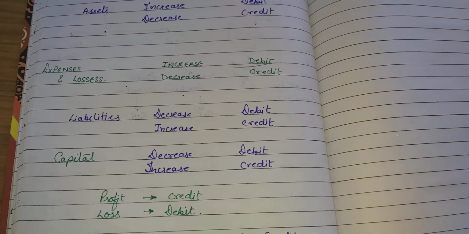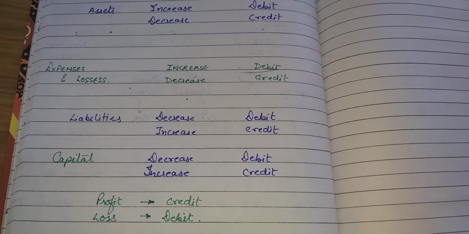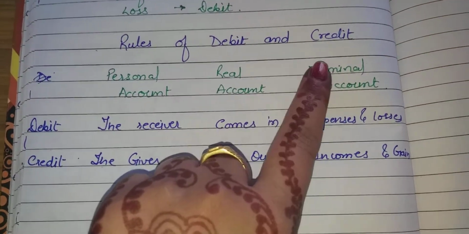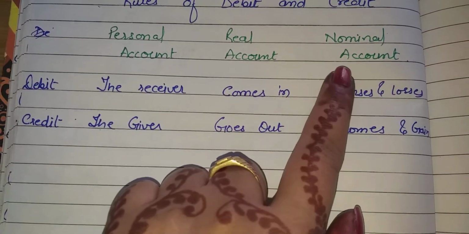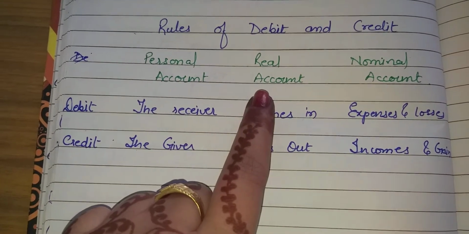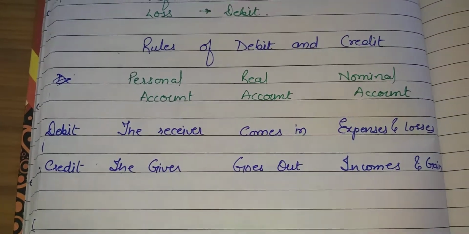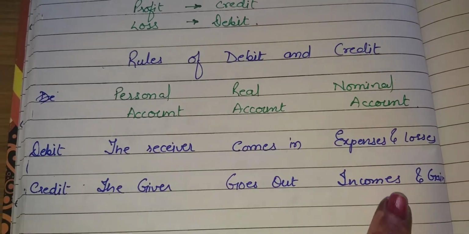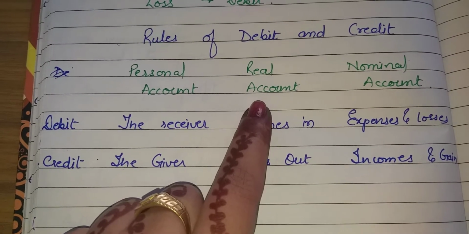Now we are going to start with our next topic, and that is rules of accounting, and you may also call it rules of debit and credit, right? There are three types of accounts: personal account, real account and nominal account. Personal account is related to persons. Nominal account is related to expenses and losses and incomes and gains, and real account is related to assets and liability, right?